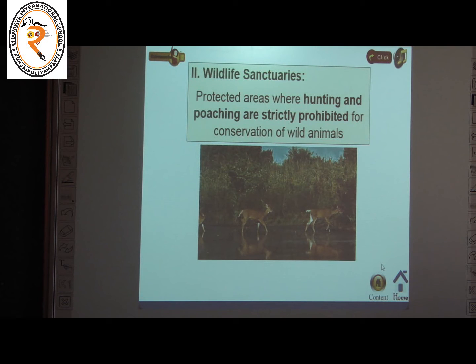what is called wildlife sanctuaries? It is one of the ways to conserve plants and animals. Wildlife sanctuaries are protected areas where hunting and poaching are strictly prohibited for the conservation of wild animals. So these wildlife sanctuaries protect the animals from hunting and poaching, and they conserve the wild animals. Okay. The next one,